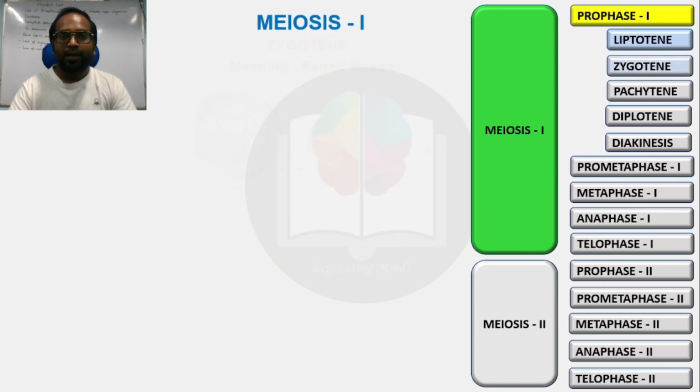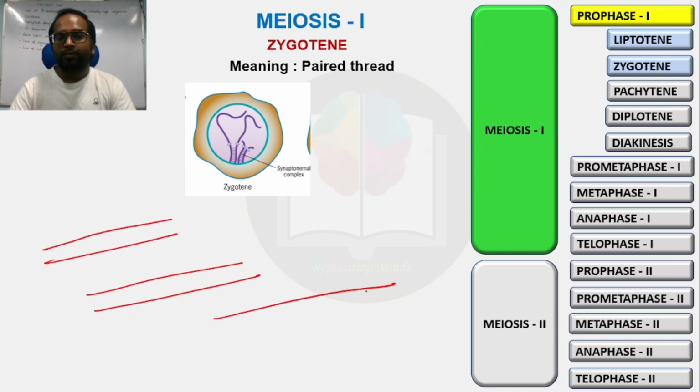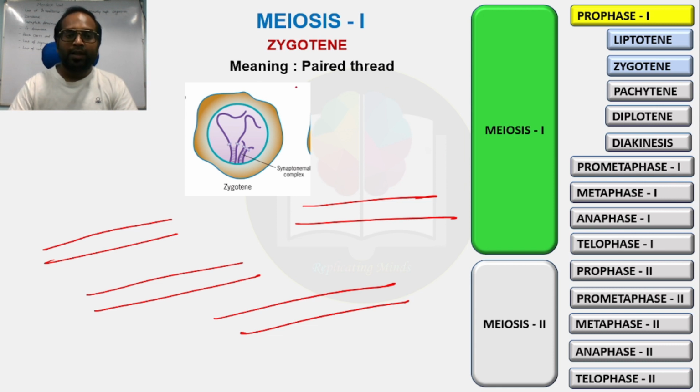After leptotene, the zygotene stage comes, and the meaning of zygotene is paired thread. I told you that there are 23 pairs of homologous chromosomes. This is one homologous pair, this is the second homologous pair, this is the third, this is the fourth. So what happens in the zygotene stage? All the homologous chromosomes start pairing with each other.